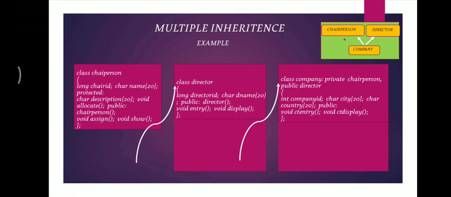So we have both modes different. We have two different modes for two different base classes, so it is possible. You can take some of the features of chairperson in the private mode, and you can take some of the features of the director in public mode. So it is not a problem or any issue. So this is how we perform multiple inheritance. Till now we have seen single inheritance, which has one base class and one derived class; multi-level, where we have a super class, a derived class and a subclass; then multiple, which has two base classes and one derived class.